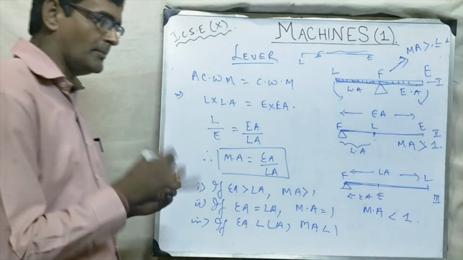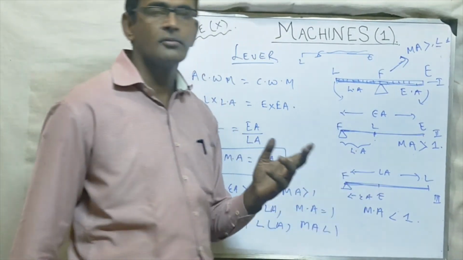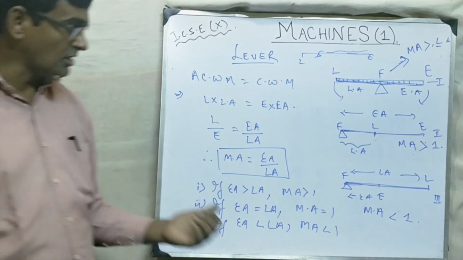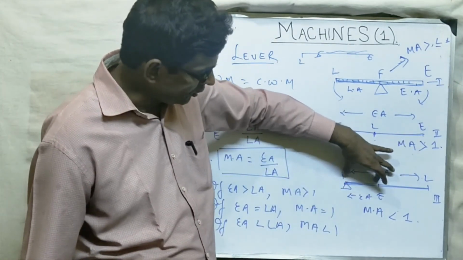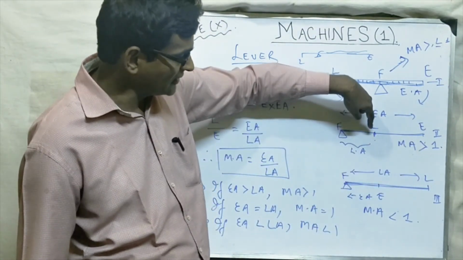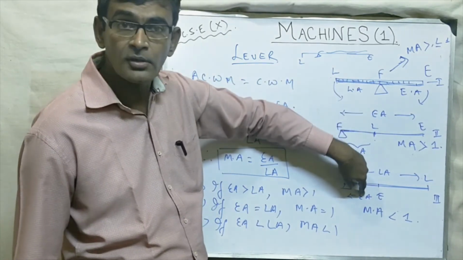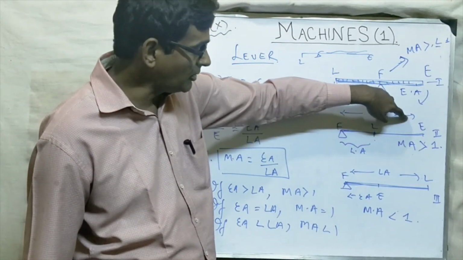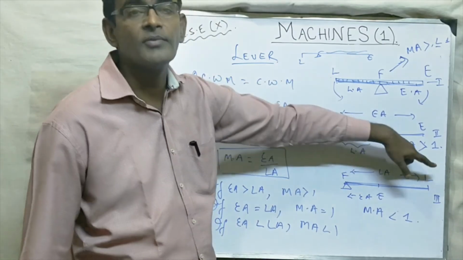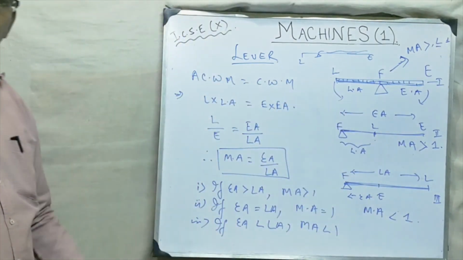Class 3 lever, MA is always less than 1. Why? Because the effort arm is always greater. It is the same case as before, where there was load, here it is effort. So here the effort arm must always be greater, and the load arm will always be smaller. So MA will always be less than 1.